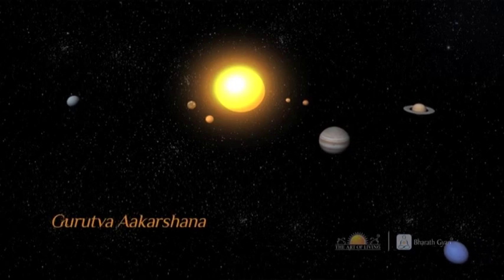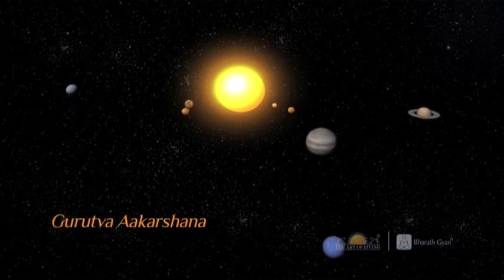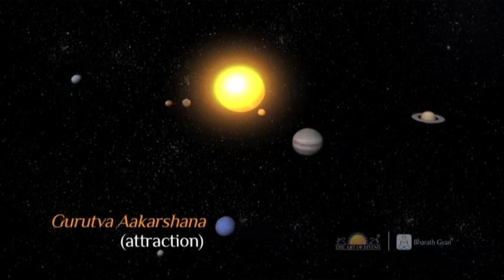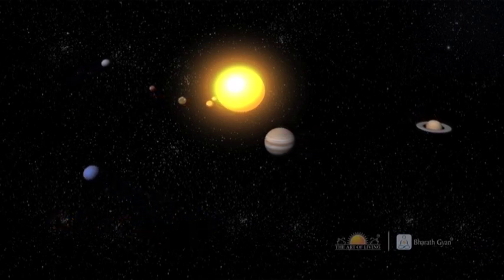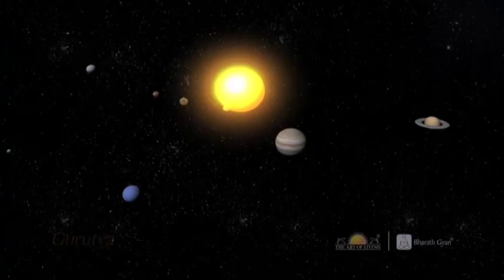This concept is also called Gurutvakarshana, where the word Akarshana means to attract, and all these planets are attracted and held by the gravity of the sun. It's called Gurutva, that which holds on to. It's from this word Gurutva that we get the English word gravity.